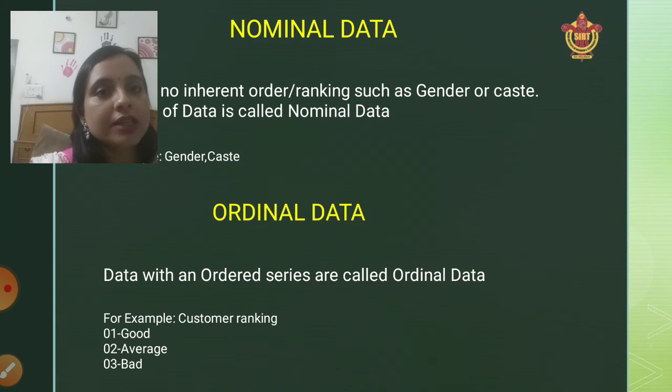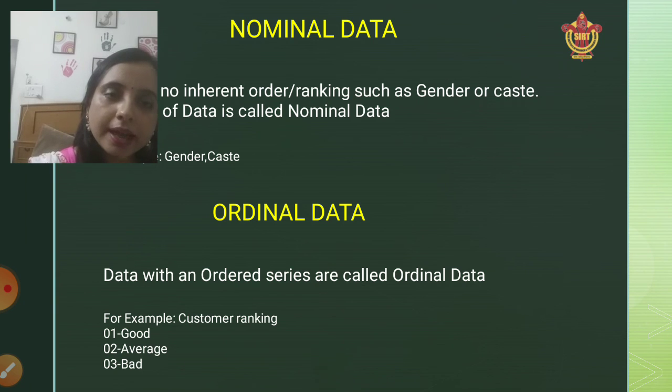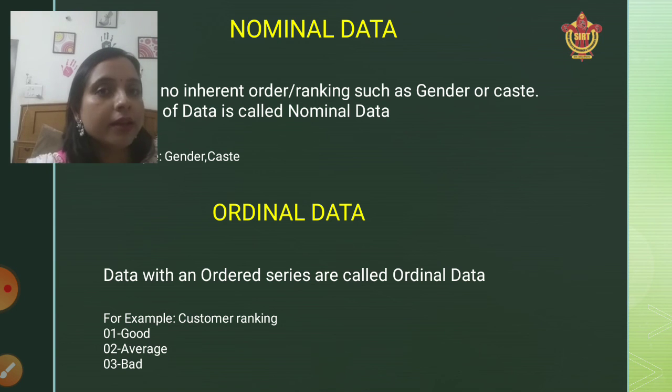Now we'll focus on its types. As I told you earlier, it has two types, nominal data and ordinal data. Nominal data has no inherent order. Inherent order means we are not following any particular order, such as gender or caste. For example, if I tell a student to go to your section, where there are 50 students sitting in a classroom, and count how many of them are male and how many are female.